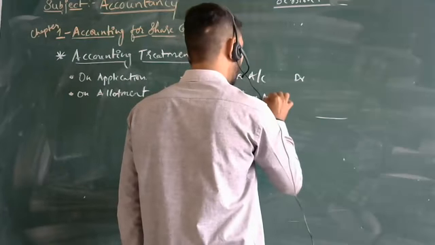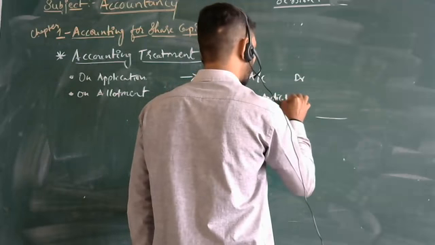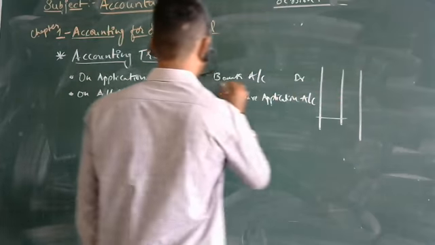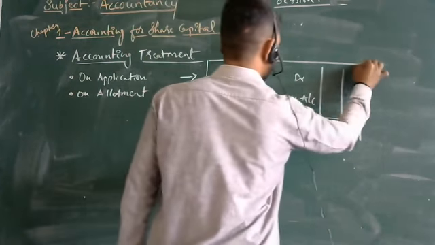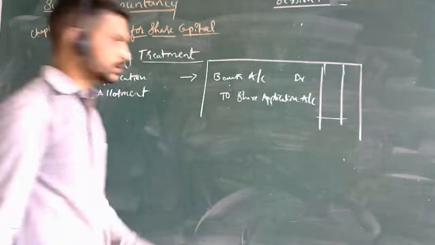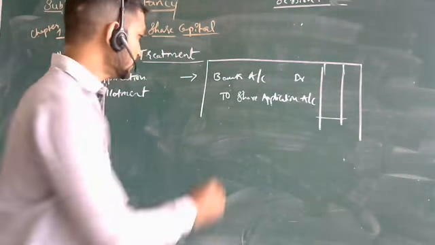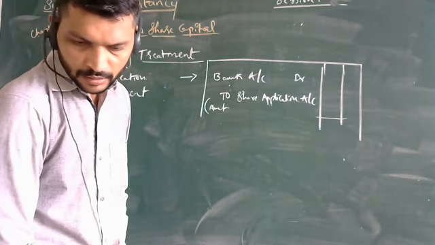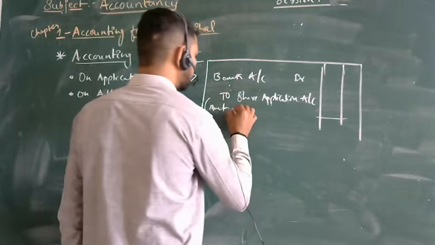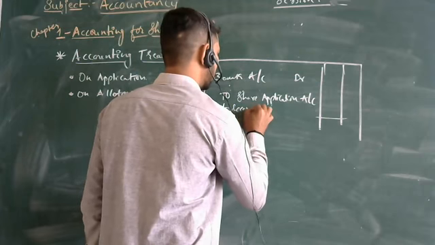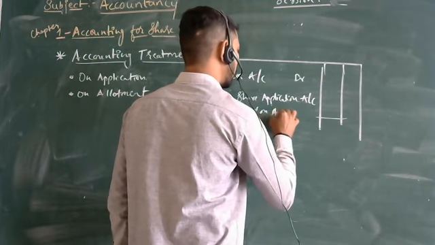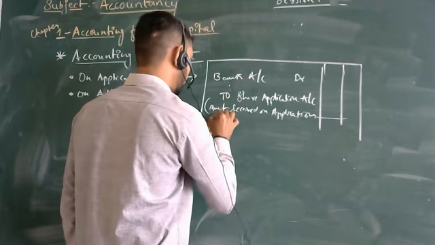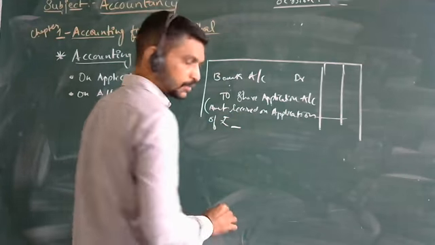Share application account. See, in this way we are going to have a journal entry. Got the things? Then you can even write here: amount received on application of rupees, how much?